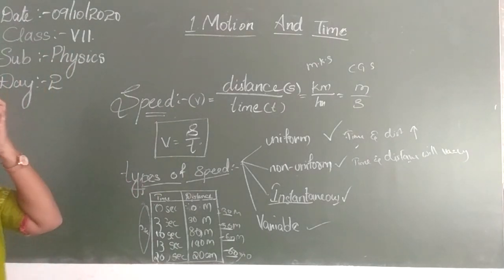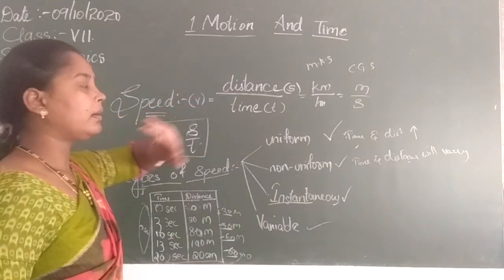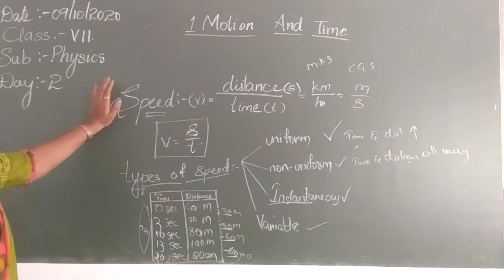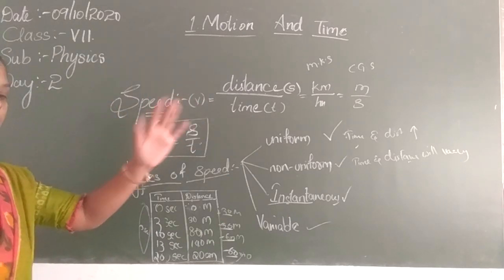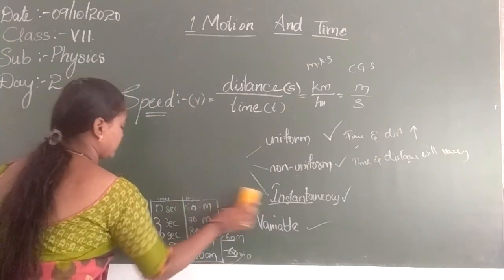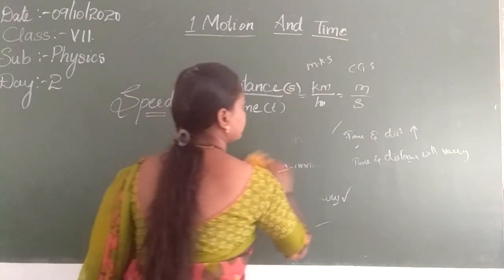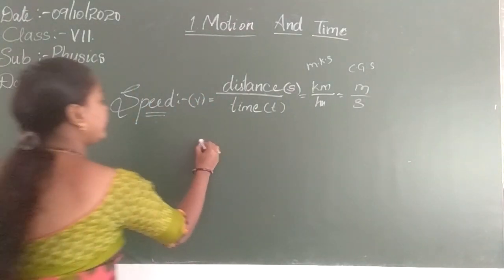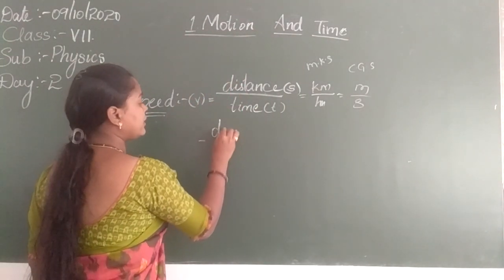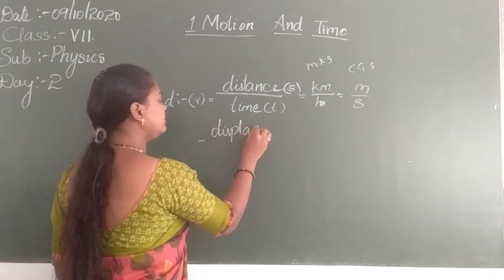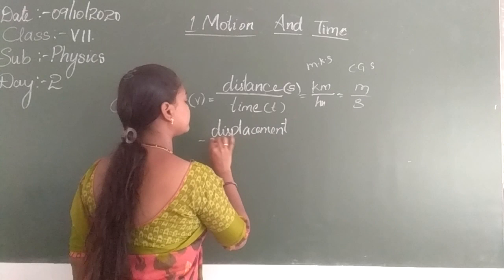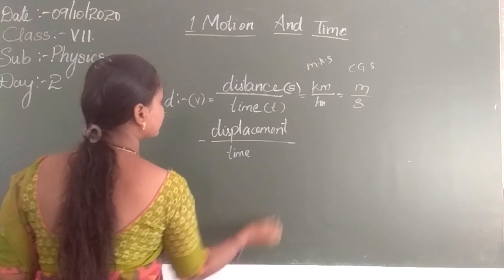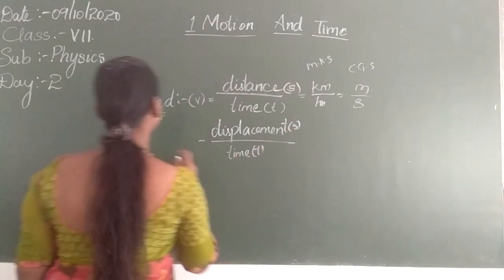Now we will come across displacement. See, I have considered distance here. What about displacement? Yes or not? Just now I said speed is equal to distance by time. What about displacement? Where will it go then? I will say that one also. Now, this is speed. If we take displacement in place of distance, is it also called speed? What is it called? It is called velocity.